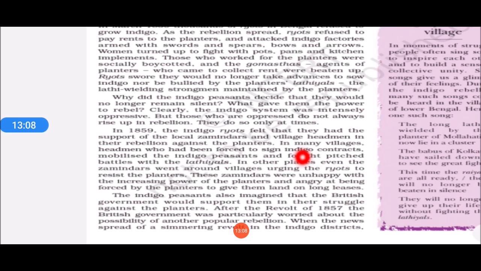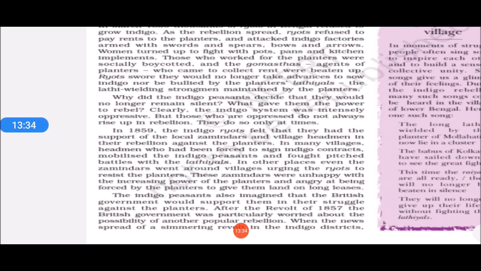Their position and their power became more powerful. So the village headmen and zamindars were not happy with the increasing powers of the European planters. We can see overall that Indian farmers, zamindars and village headmen were not at all happy with the way the European planters were forcing the Indian people to grow indigo.